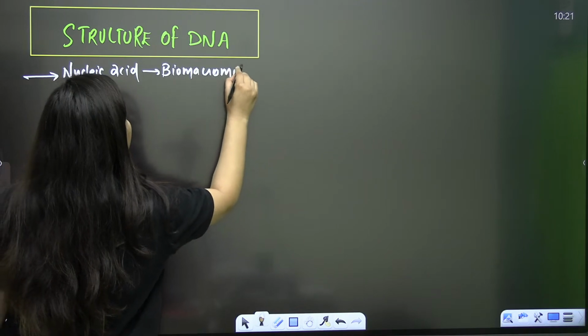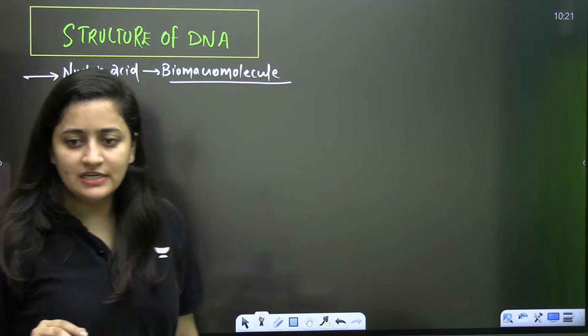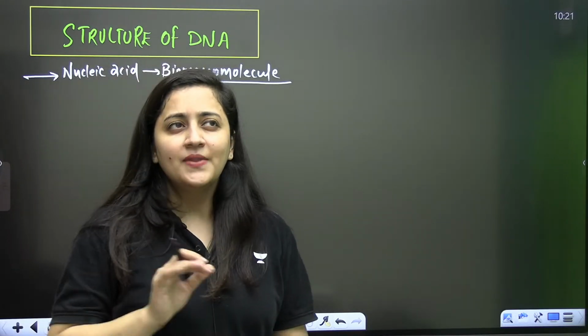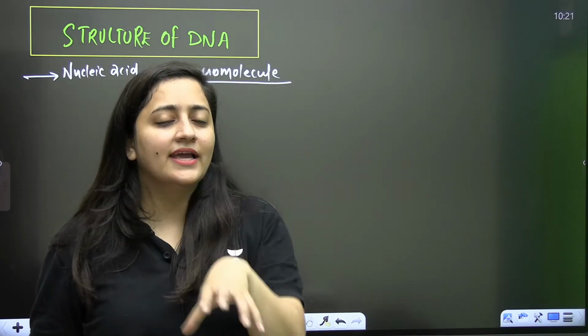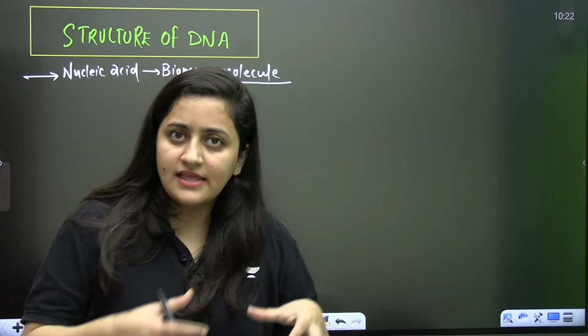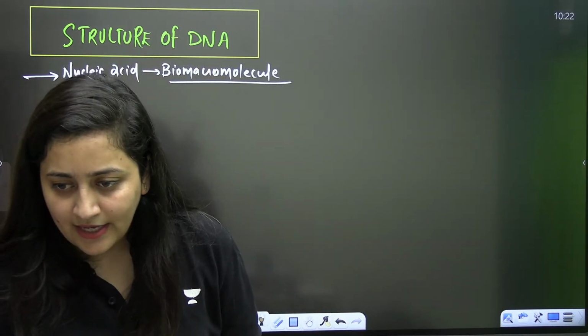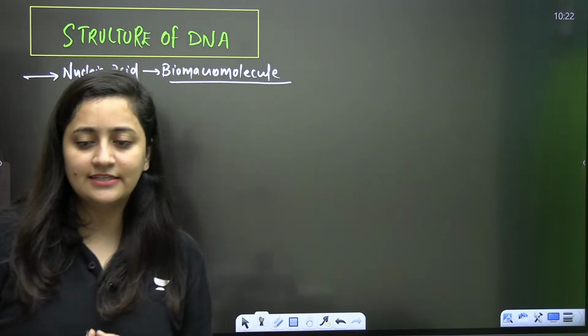Can I relate it with the biomolecules? Can you tell me one thing? This DNA, this nucleic acid, where will you find it? In the acid soluble pool or in the acid insoluble pool?